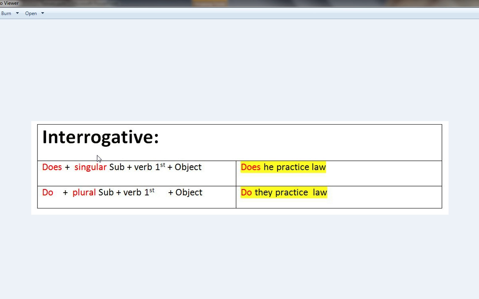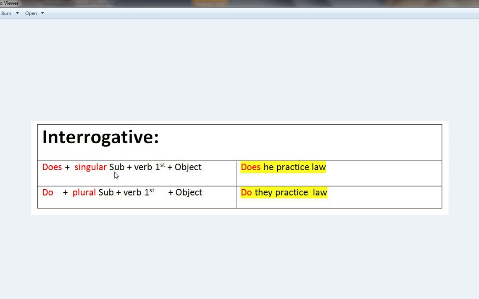So here the third type of sentence is interrogative for the present indefinite. We use does for the singular and do for the plural, and we put do or does in the beginning. The sentence will be simple: subject, verb, object. What we have to do extra is put does or do in the beginning according to the subject type. If the subject is singular, put does in the beginning. If the subject is plural, then do in the beginning.